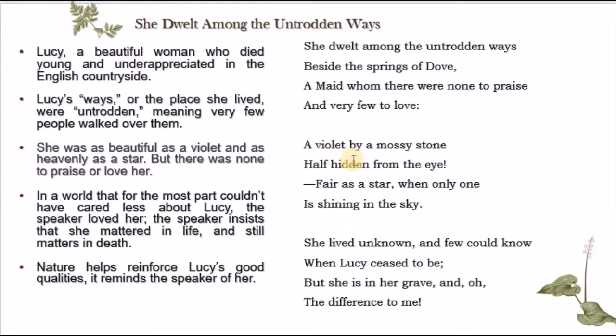Violet is one of the flowers which I think does not grow anywhere, just in wild nature. I think so. And it's very beautiful and it has a very short life. So Lucy, when she's compared to a violet, has also lived a very short life, because he's telling us she's young when she is dead, and her beauty gone unnoticed by many people. She lived and died. She was a beautiful person.